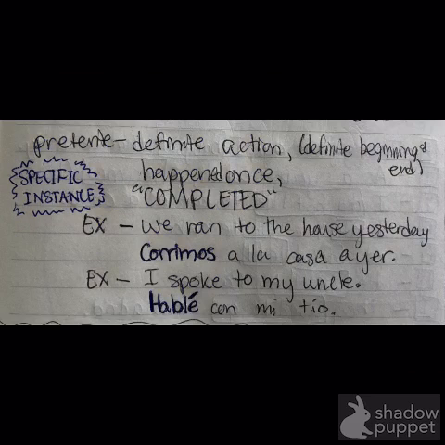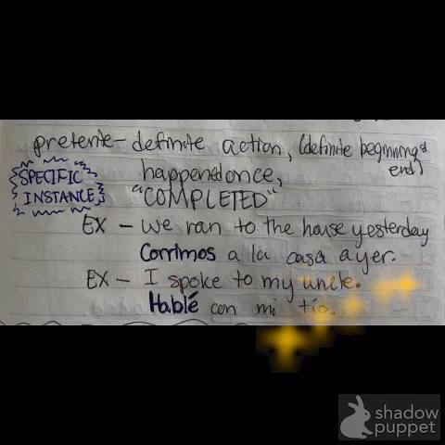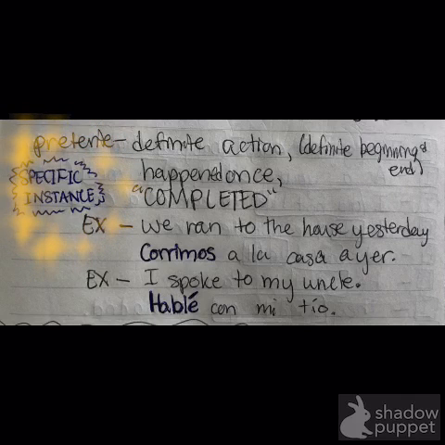So the preterite refers to a definite action with a definite beginning and end. It happened once and it's a completed action. It's a specific instance. That's kind of the takeaway point for this one. So you're talking about something that happened once. We ran to the house yesterday. Corrimos a la casa ayer. I spoke to my uncle. Hablé con mi tío. Both of these events are once again referring to that specific instance, that one-time thing.